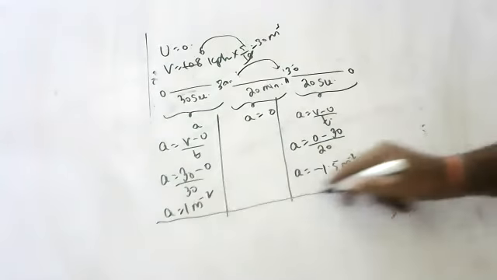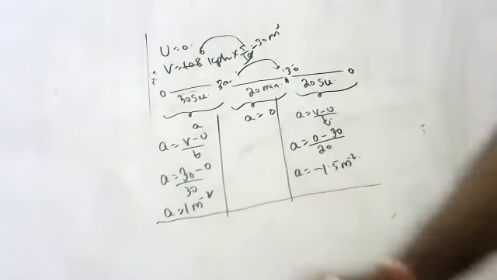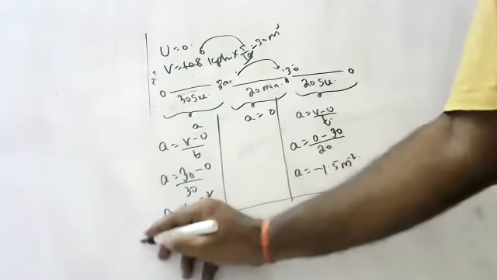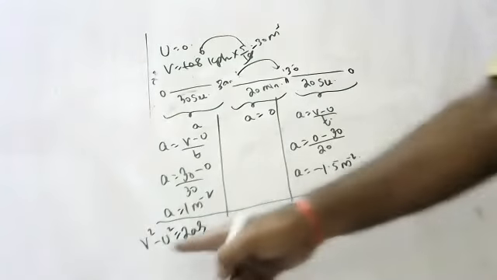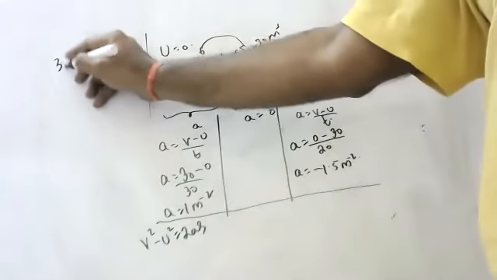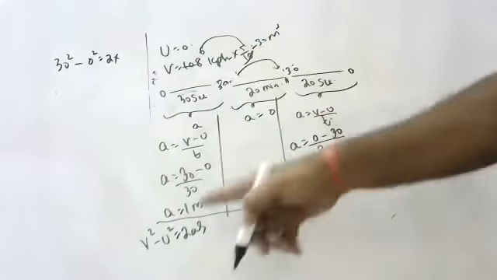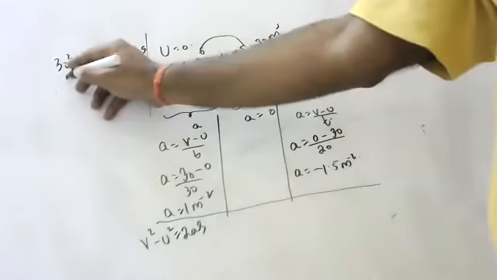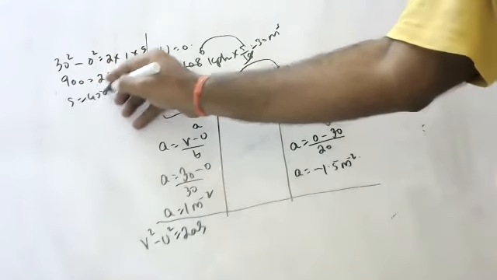Now, what is the distance here? V square minus u square is equal to 2as. I am finding the distance here because I don't have place. 30 square minus 0 square is equal to 2 into 1 into s. 900 is equal to 2s, so s is equal to 450 meters.